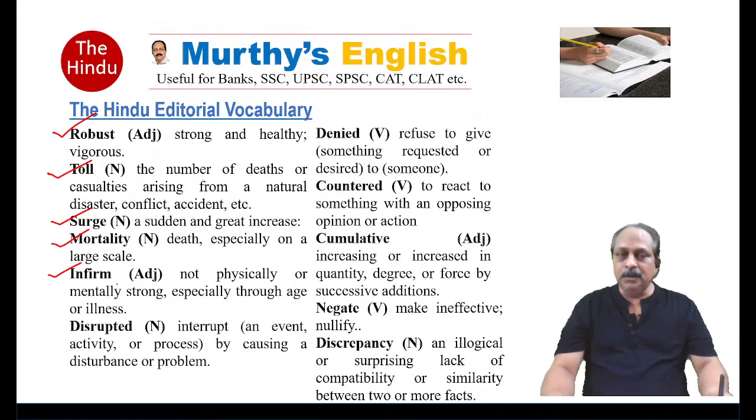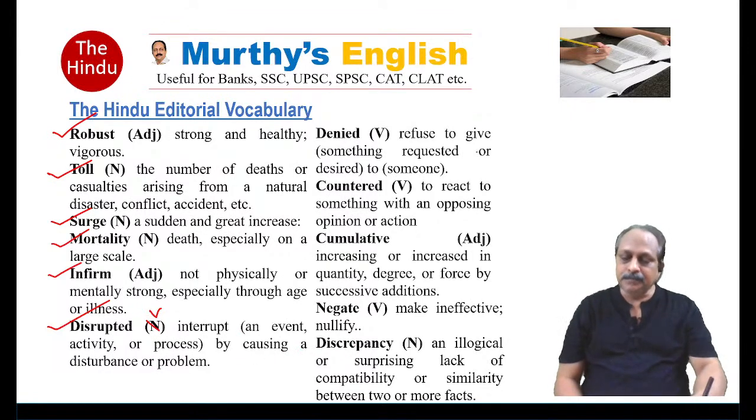Infirm is different from inform. Part of speech adjective, not physically or mentally strong, especially through age or illness. Because of age or illness, someone is not physically strong, mentally strong. We use the word infirm, not inform. Disrupt, we have got many a time. What does it mean? Interrupt. Usually it is a verb. Interrupt by causing a disturbance or problem. Interrupt what? An event, activity, or process. Usually this word goes with a supply chain.